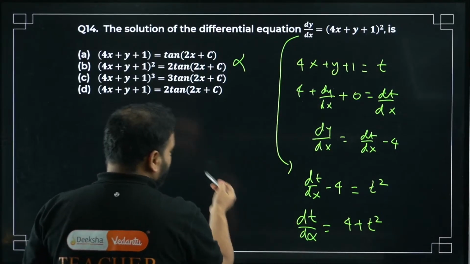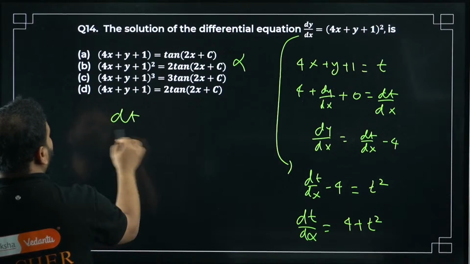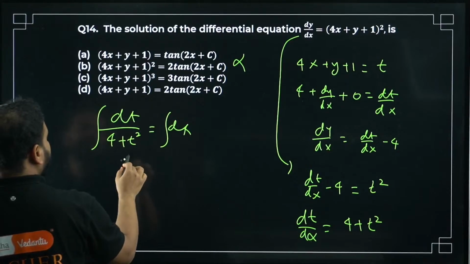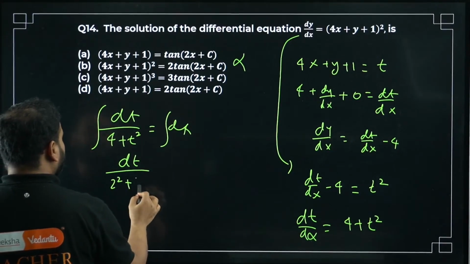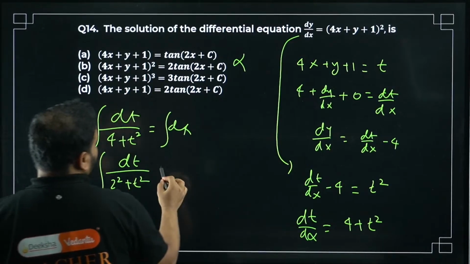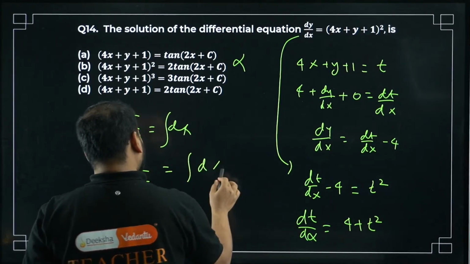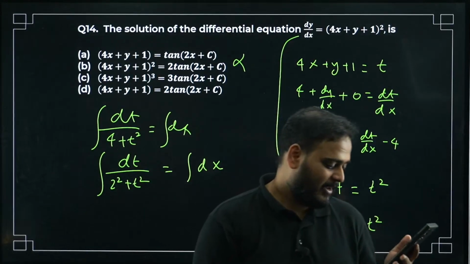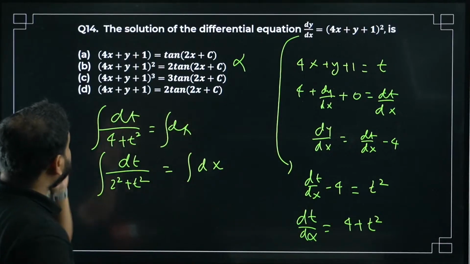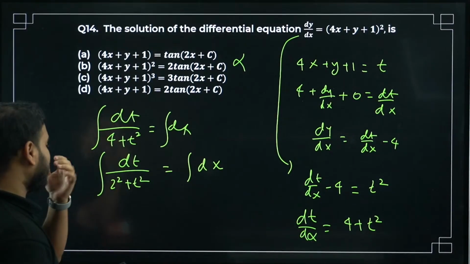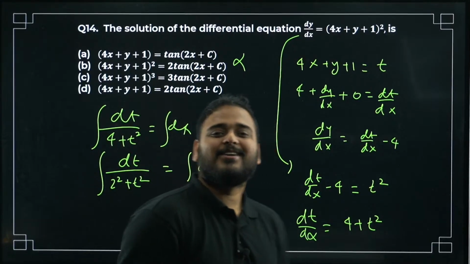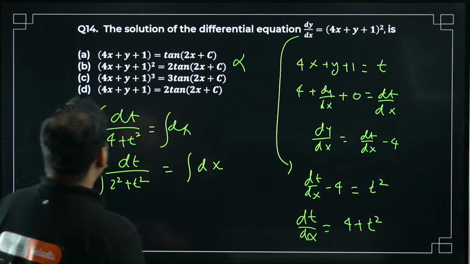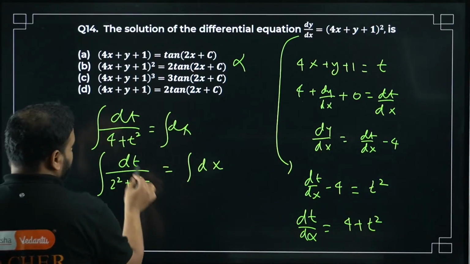Okay. Alright. So write this as dt upon 4 plus t square equals dx, integrate dt by 2 square plus t square, integrate. From here, can you give me answers, all of you? 14th A is incorrect, sir. Okay, so you'll give me all options, no? Which is the incorrect one. Finally, you get the right answers because I'm saying incorrect. Okay, chaliye, I'll solve it. Very disappointed.